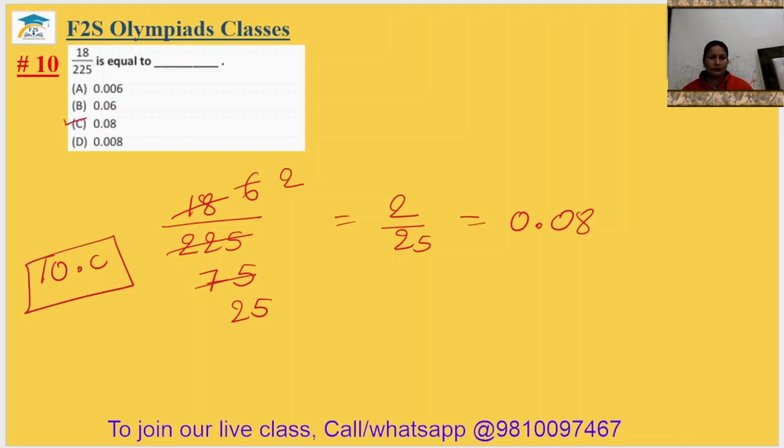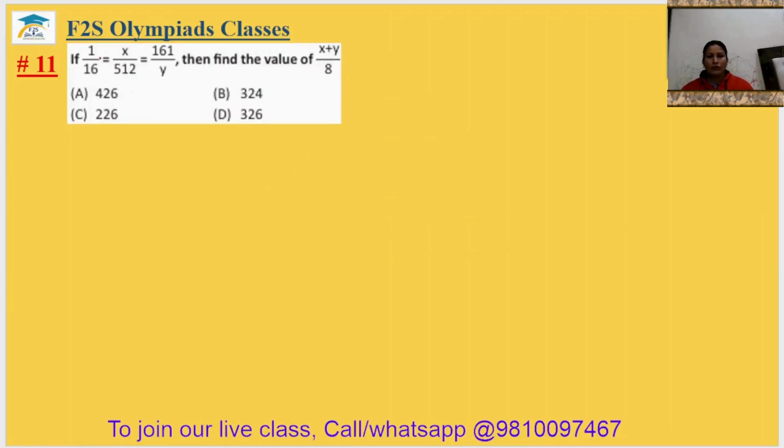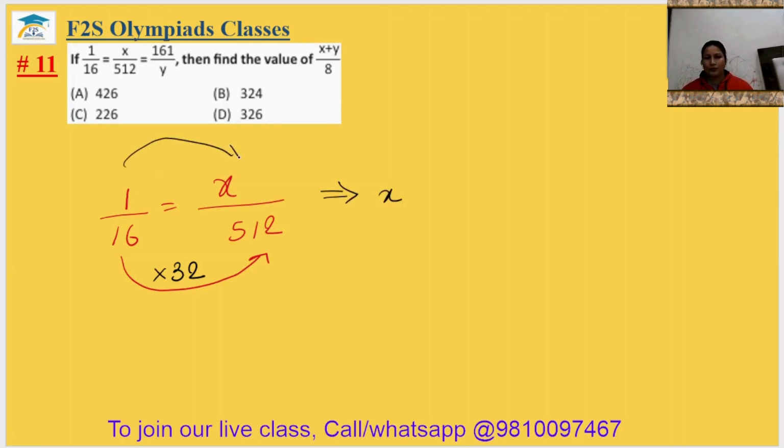Question number 11. 1 by 16 equal to x by 512. So we can notice 16 multiplied by 32 equal to 512. So this implies x equals 32.